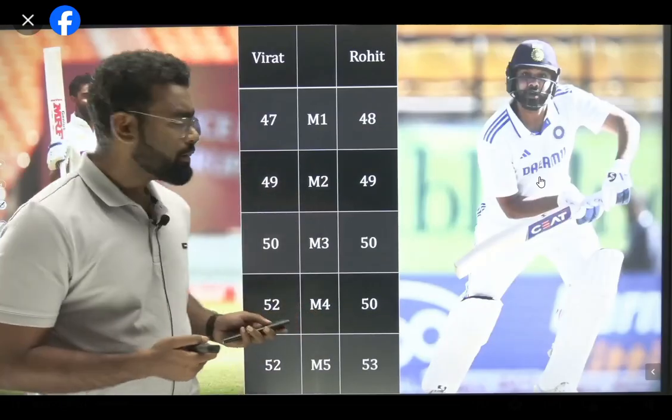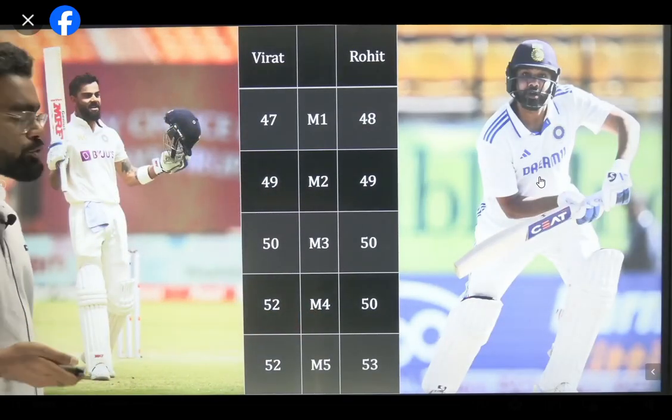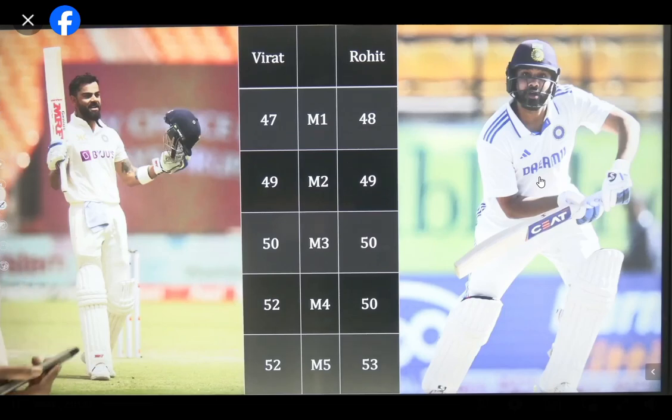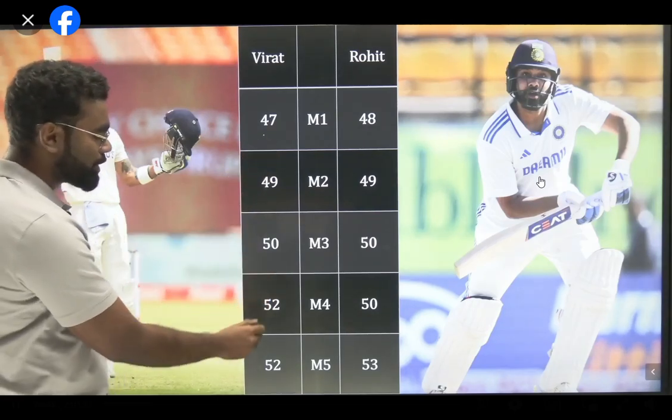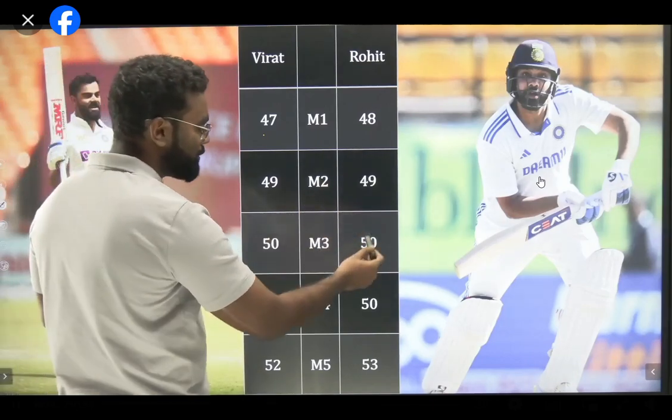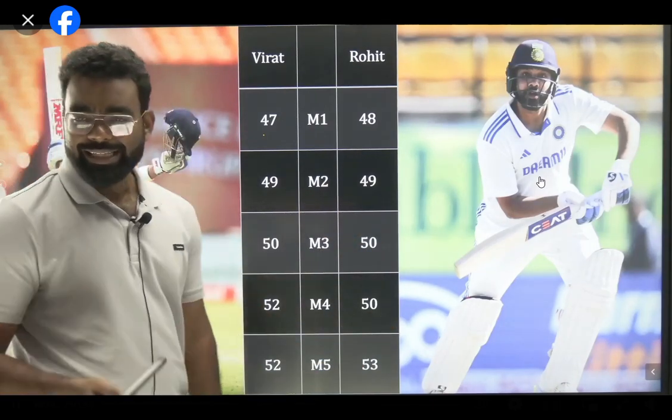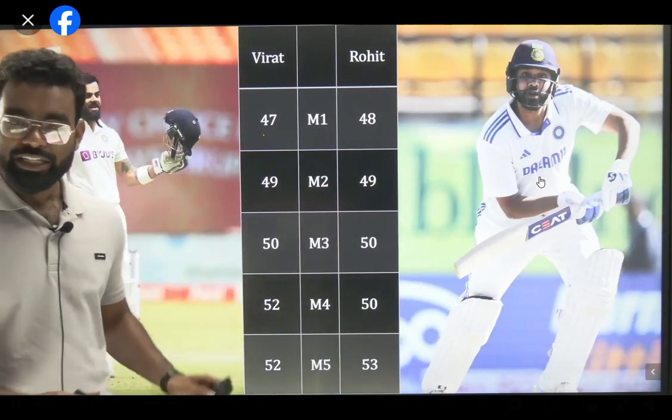So let's think about this. Now I'm giving you two things. Let's say it's a test match. Virat has scored 47, 49, 50, 52, 52. And Rohit scored 48, 49, 50, 50, 53 in the 5 matches. And let's say nothing else is given. Just this data is given.